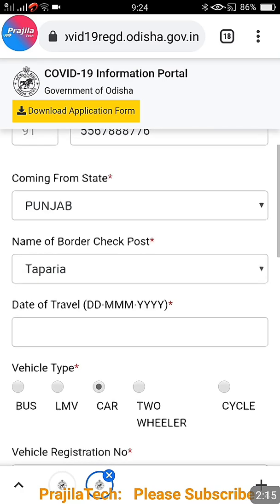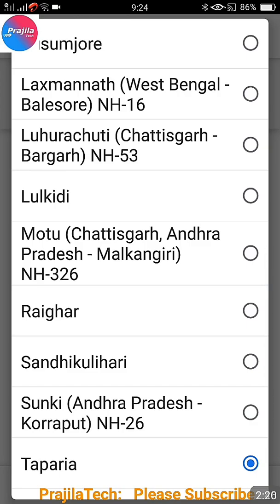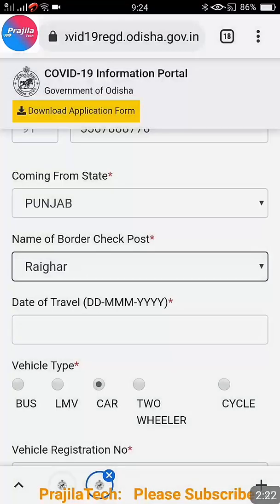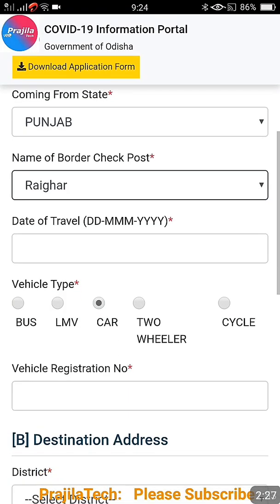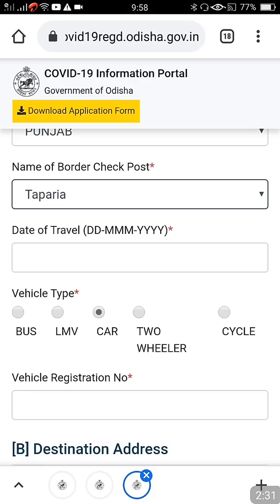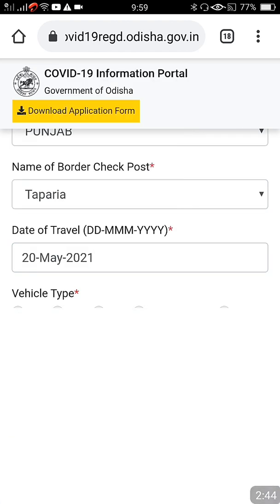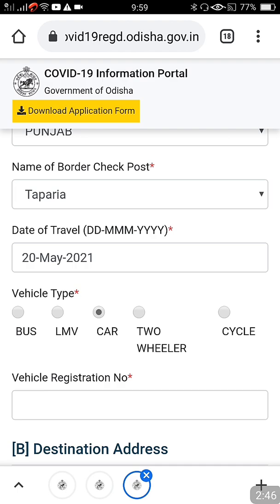That will be better. For example, I start from Punjab. You can see here, accordingly the checkpost border is automatically shown by the system. So while driving from Punjab, select properly which border you are going to cross. Now next one is you have to select the date of travel. This is very important because when you click there, automatically the calendar will come. So you have to just select the date. You can see here I just selected 20th May and automatically the date has come.